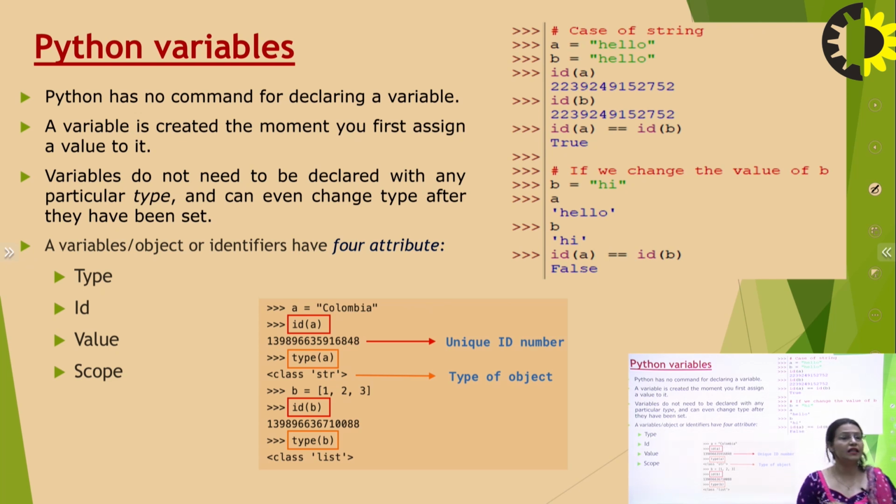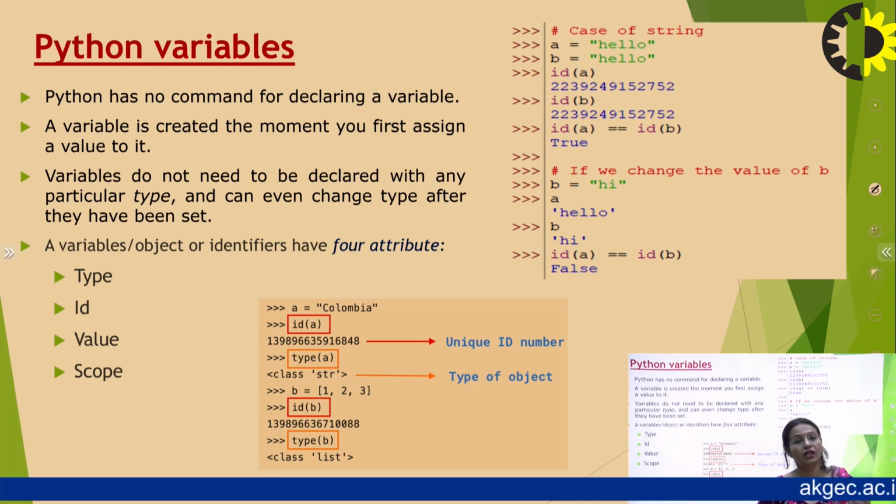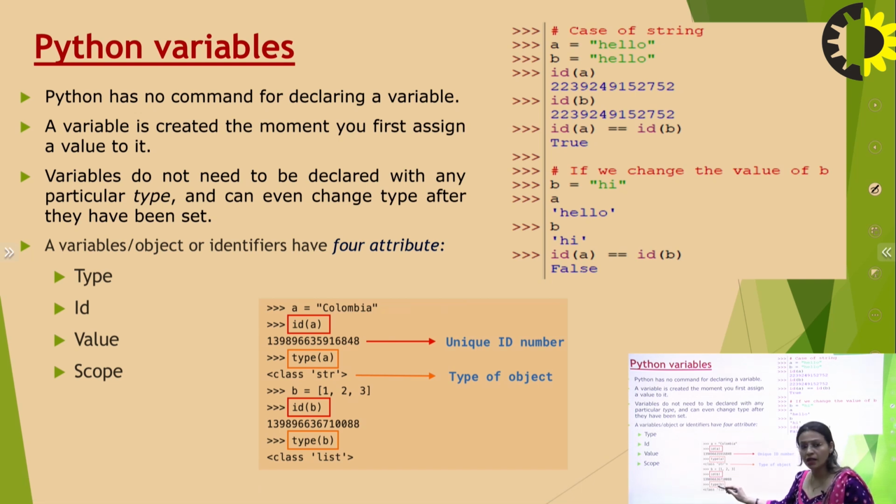If I say A is equal to 10, then A is an integer. So whatever value is associated with a variable determines the type of the Python variable. This can also be checked by the type function, which is available in the Python library. We write the type function, put the variable in the braces, and we get the data type of the same.